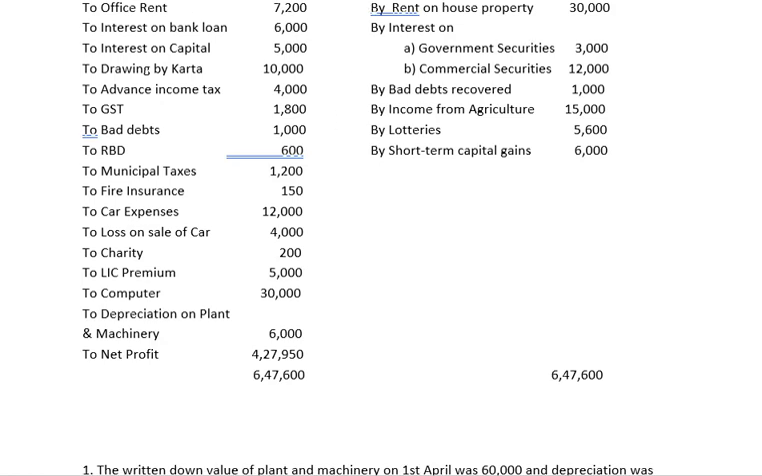So here first we are supposed to compute the business income. To compute the business income, we first consider the net profit, which is given here 4,27,950. Then we add all the disallowed expenses which are given on the expenses side, which are not connected to the business. Then we are supposed to deduct any income which are not connected to the business.